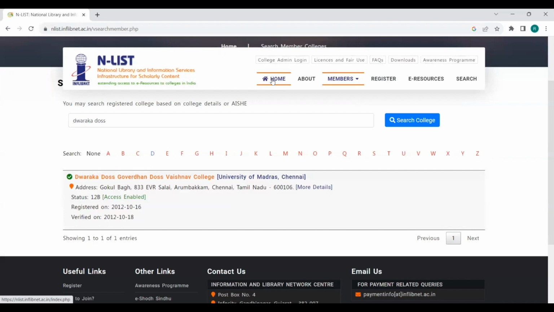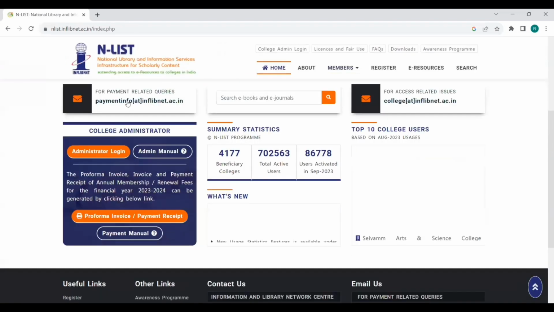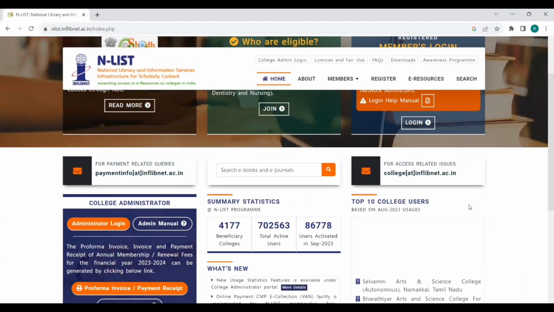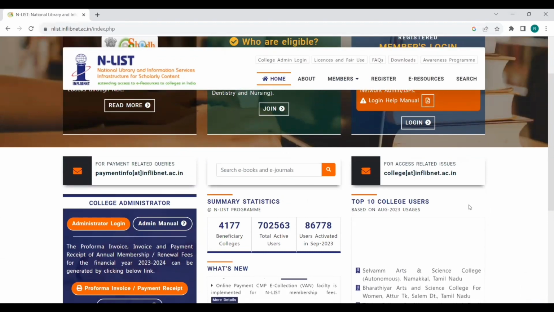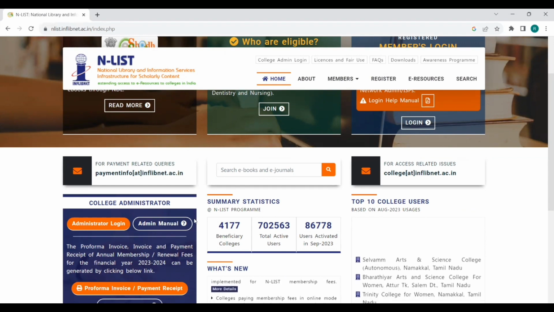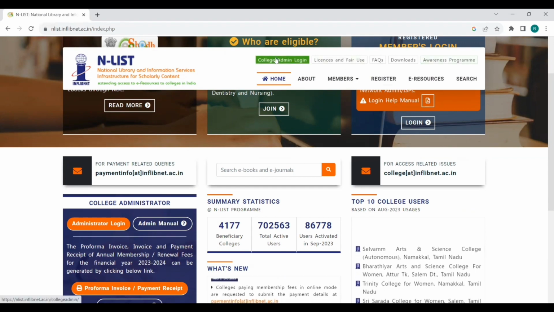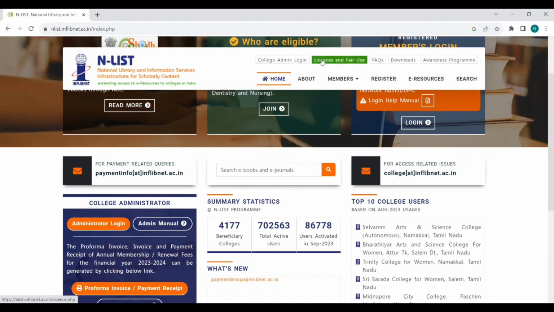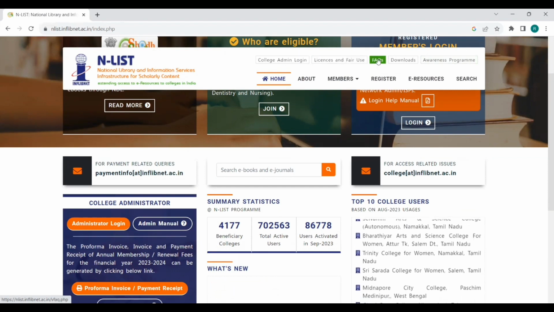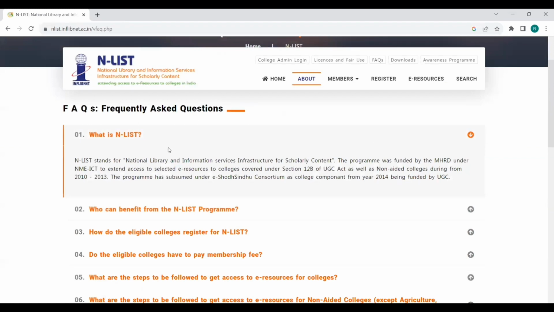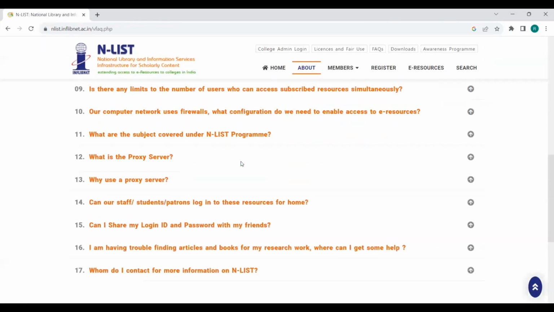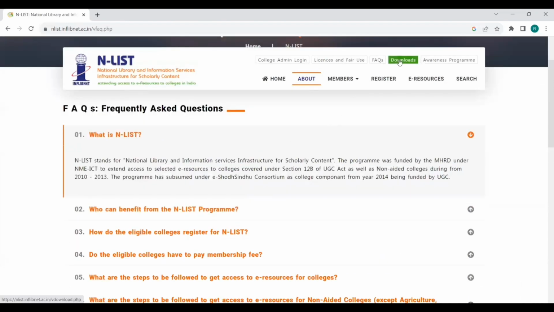The administrator, that is on the home page also, the payment information. This is the administrator login. This is the nodal officer. Mostly the college librarians will act as the administrator or nodal officer for this, and it will be taken care of by those persons. Next, this is the college admin login. This is license and fair use. This is FAQs. If you have any doubts in using the ENLIST databases, the most prominent questions are listed here along with the answers.